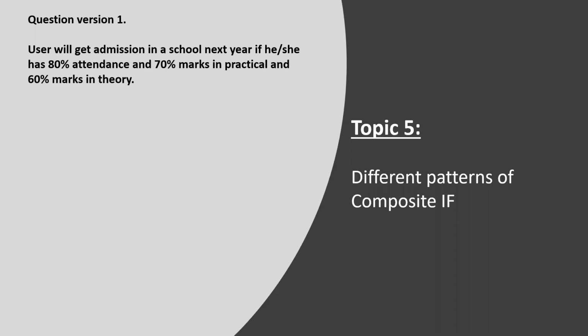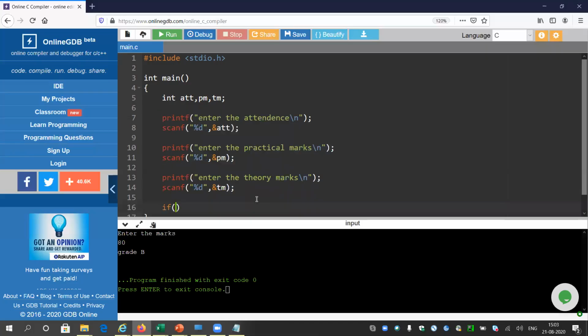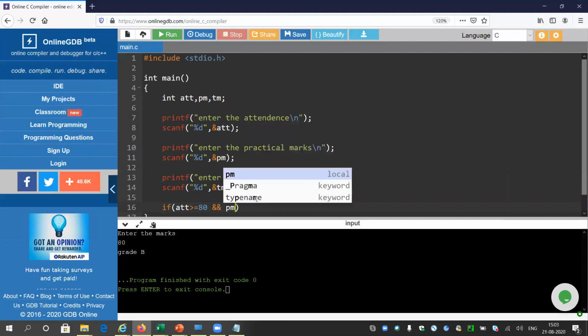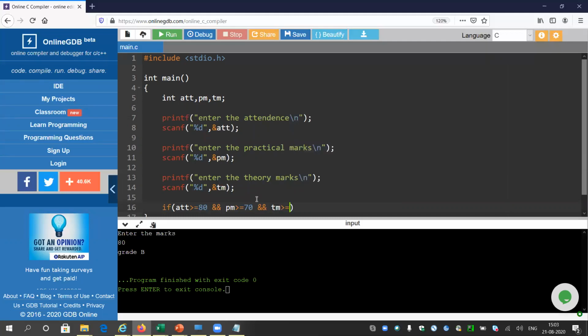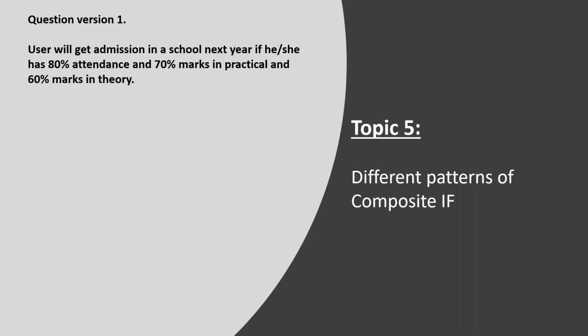Now, as per the school, you will get admitted only if you fulfill all three conditions: 80% attendance, 70% practical marks, and theoretical marks 60%. So it will be good if we write a condition like attendance greater than 80 and then practical marks greater than equals to 70 and then theoretical marks greater than equals to 60. I think it is good.